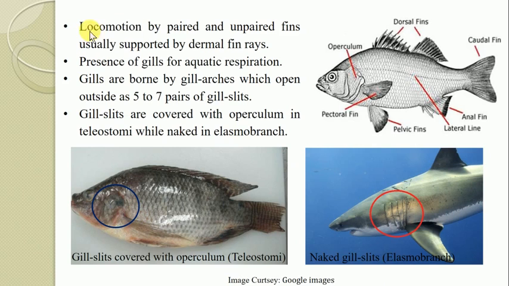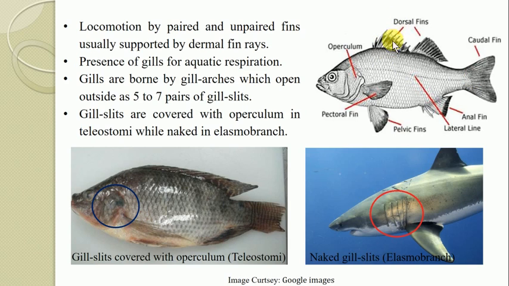The next characteristic is regarding locomotion. Locomotion by a pair of pectoral fins, then pelvic fins, along with the median fins, which are referred to as the dorsal fin, then the ventral fin, also referred to as the anal fin, and the caudal fin. And these fins are usually supported by dermal fin rays.